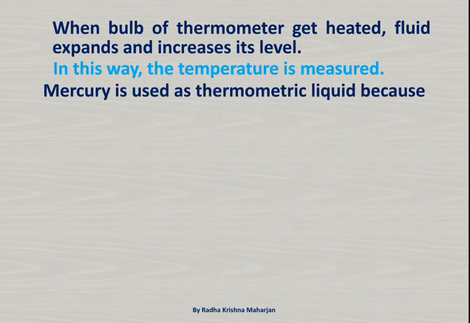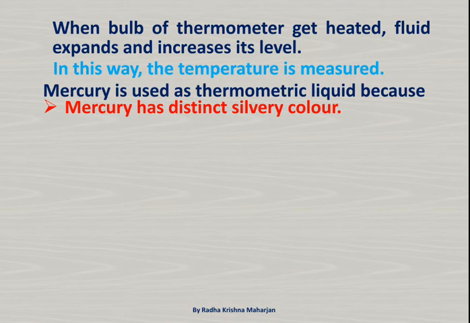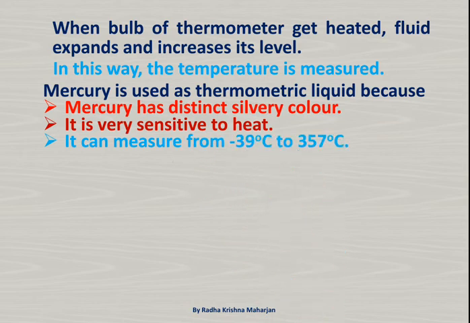Mercury is used as thermometric liquid because mercury has distinct silvery color. It is very sensitive to heat. It can measure from -39 degrees Celsius to 357 degrees Celsius.